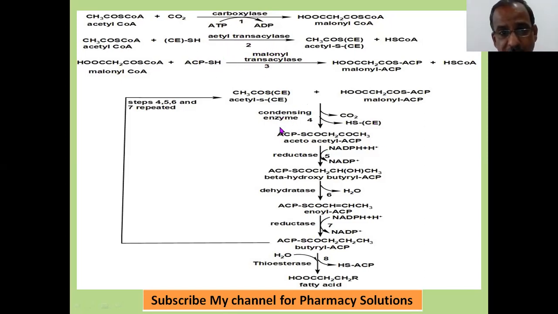Reduction unit: you can see here the condensing enzyme, reductase, dehydratase, reductase. These are the enzymes which are involved in reduction, and the other enzyme, that is cleavage, thioesterase. That's how, so three domains are there. So acetyl-CoA, when this SH group, cysteine SH group, is attached to this condensing enzyme.